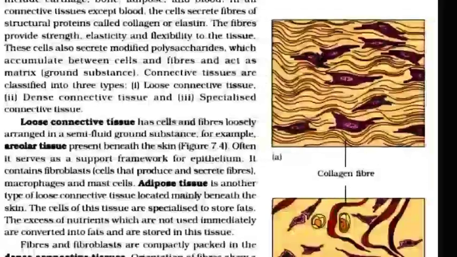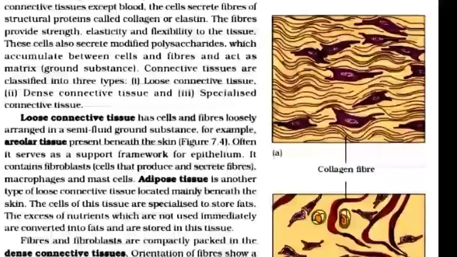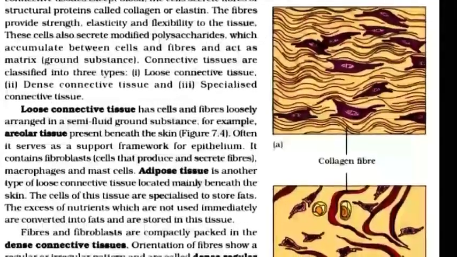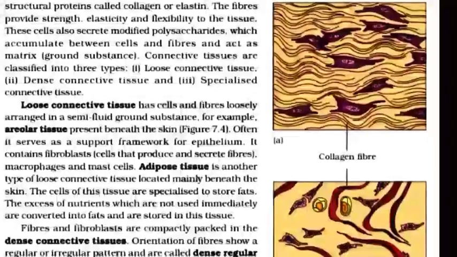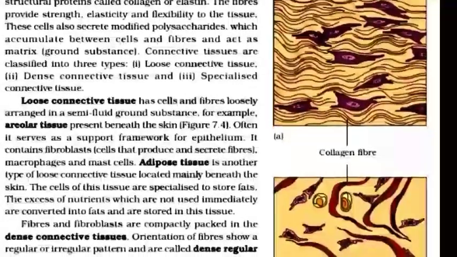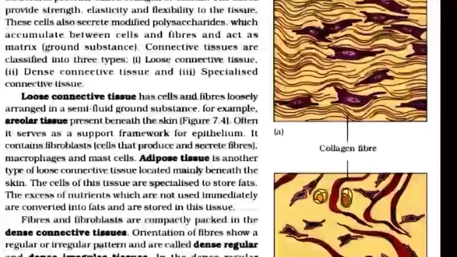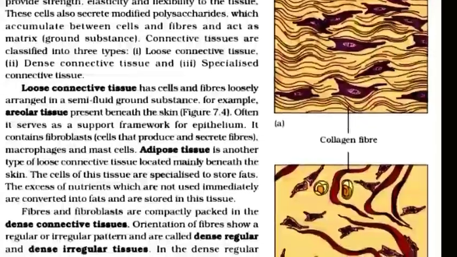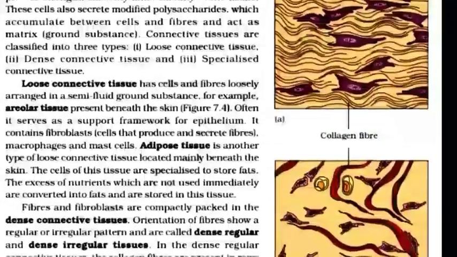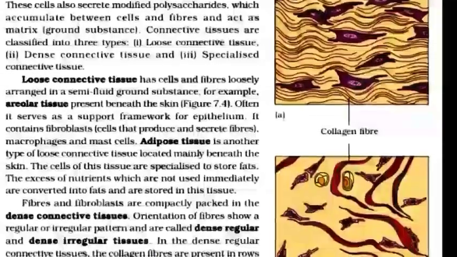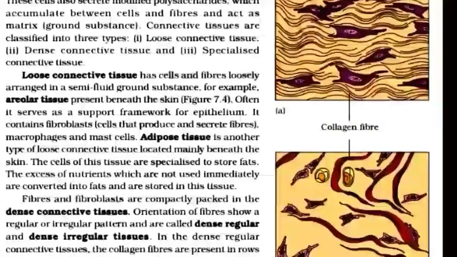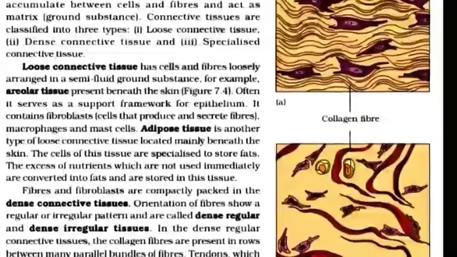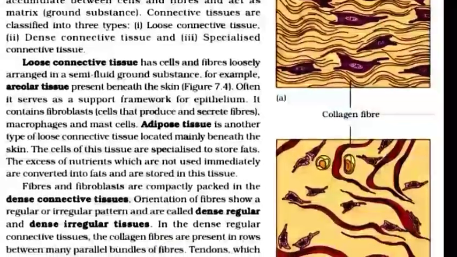In all connective tissues except blood, the cells secrete fibers of structural proteins called collagen or elastin. The fibers provide strength, elasticity, and flexibility to tissues. These cells also secrete modified polysaccharides which accumulate between cells and fibers and act as matrix ground substance. Connective tissues are classified into three types: one, loose connective tissues; two, dense connective tissues; and three, specialized connective tissues.